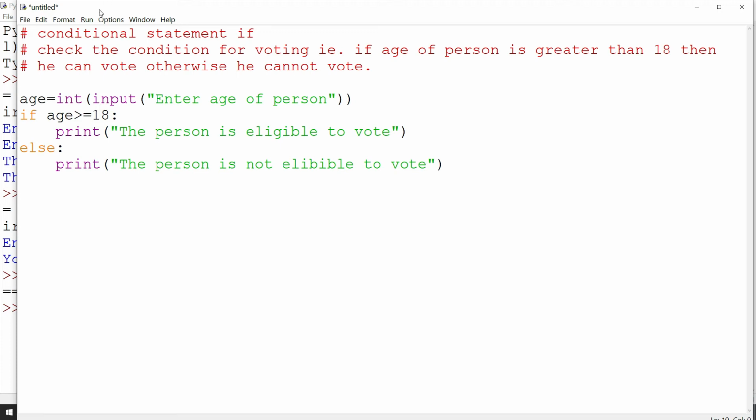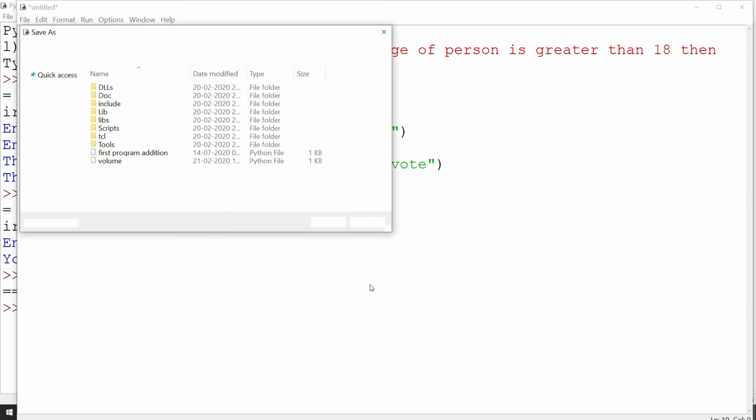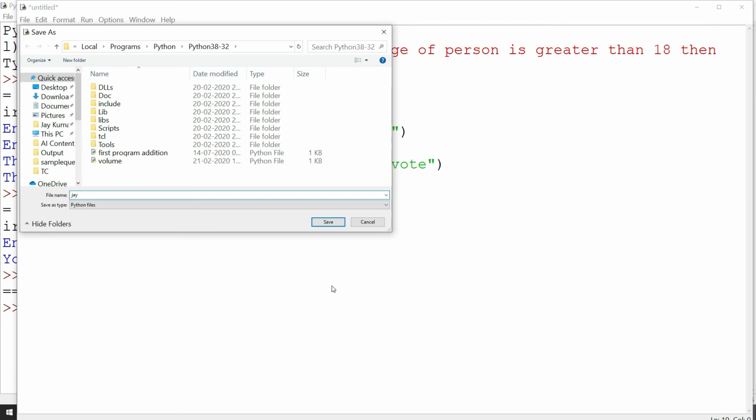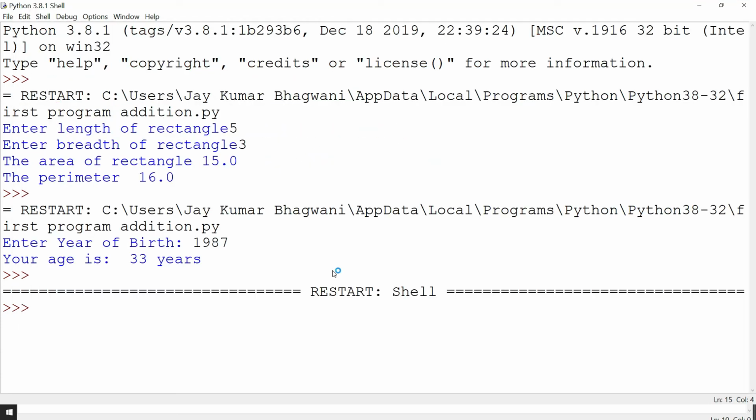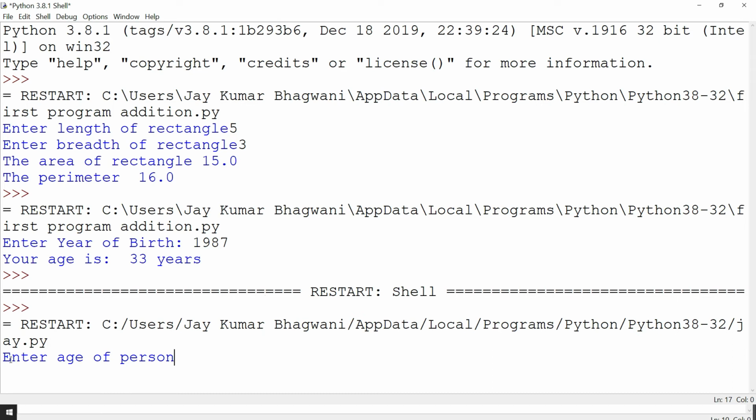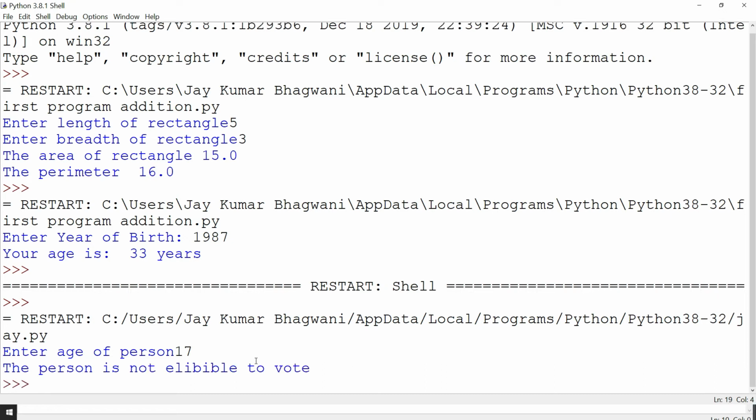So let us run this file. The program must be saved. So let me give any name, say my name only, Jay. Save it. Then the program starts to run. It is asking to enter the age of a person. So let me enter 17. So the person is not eligible to vote. Here I have made a spelling mistake in eligible. Let us correct it.